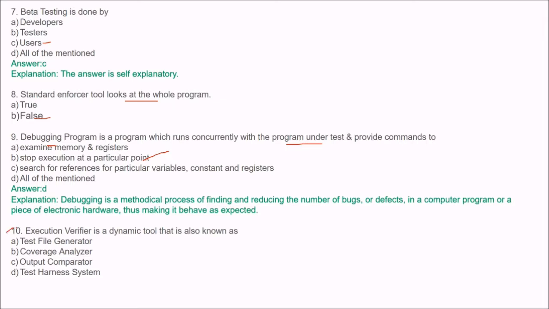The next is execution verifier. Execution verifier is a dynamic tool that is also known as which of these four? The answer is coverage analyzer. So the execution verifier is a dynamic tool that is also known as the coverage analyzer.